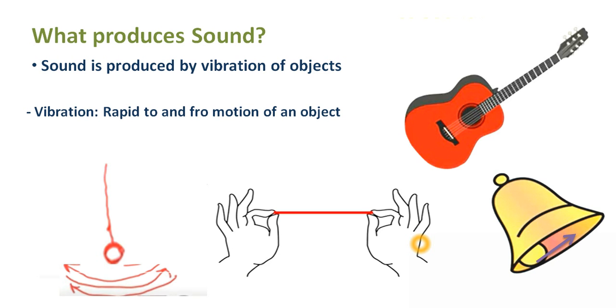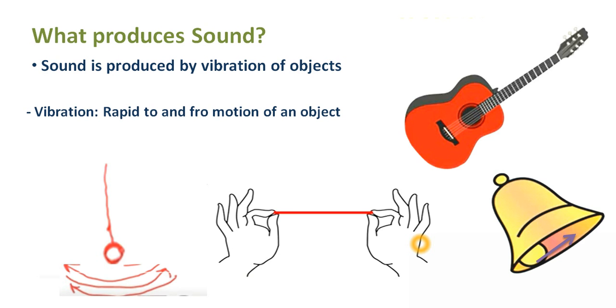Everywhere you see sound being produced, just consider that there has to be some vibration involved somewhere. Otherwise, without vibrations, sound can't be produced. So the cause of sound production is vibrations, right?